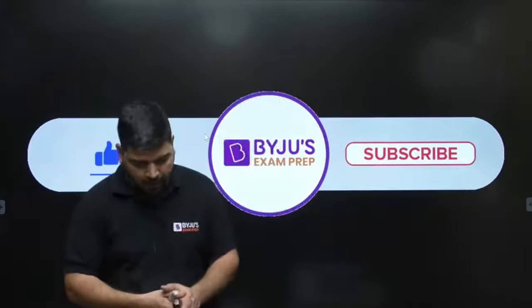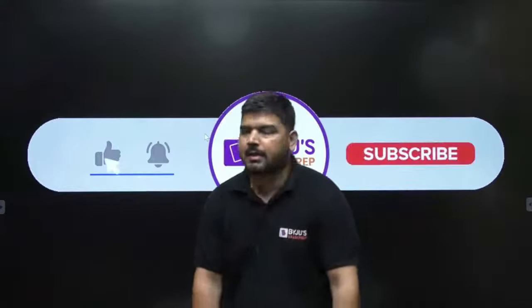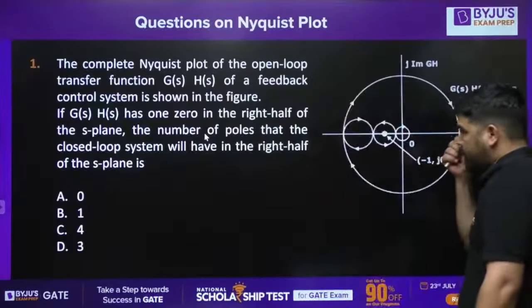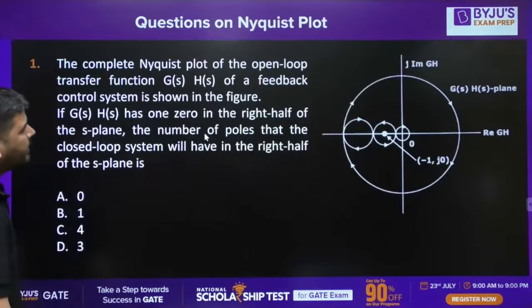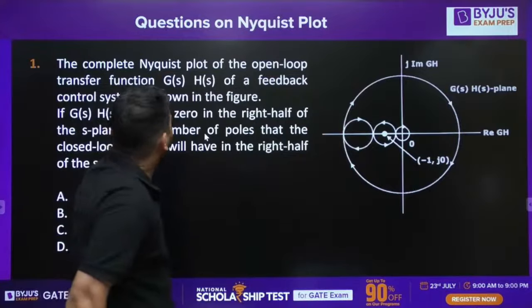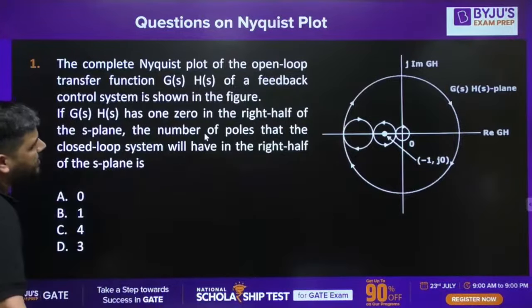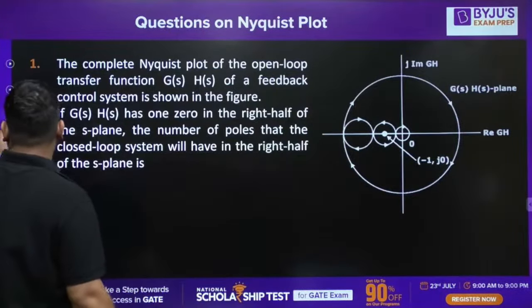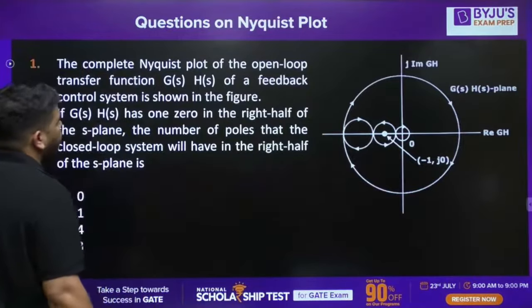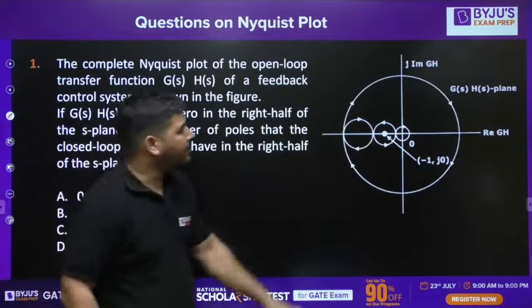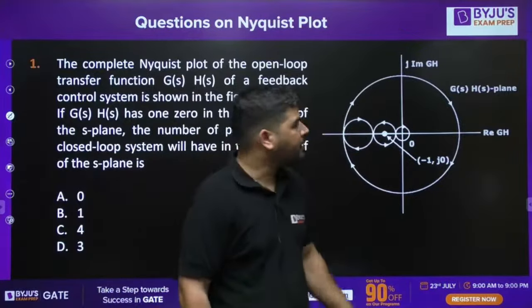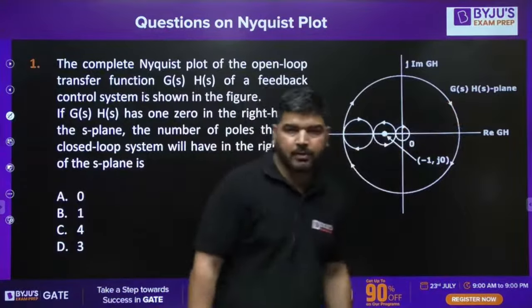So guys, let's start the session, and the first question in this session is on your screen. You can see the complete Nyquist plot of open loop transfer function G(s)H(s) of a feedback control system is shown in the figure. The mapping in the G(s)H(s) plane is shown in the figure.